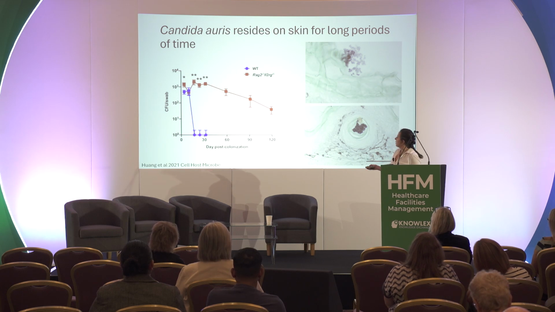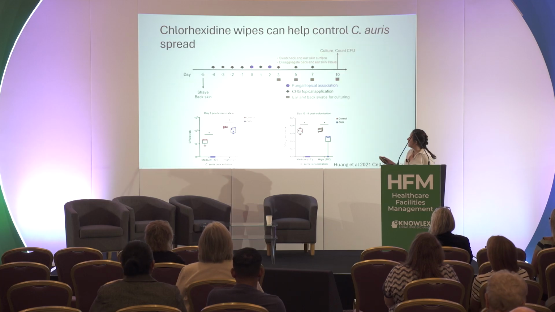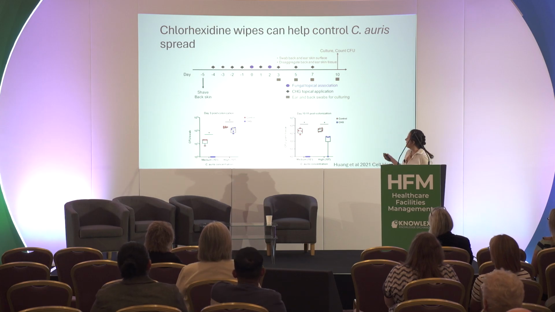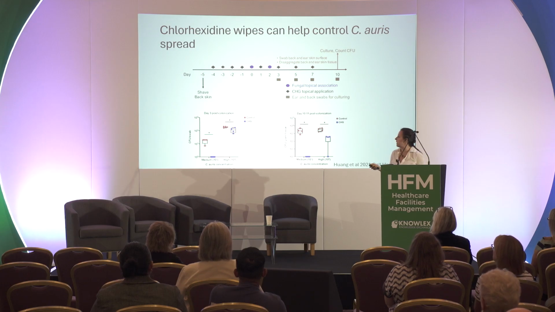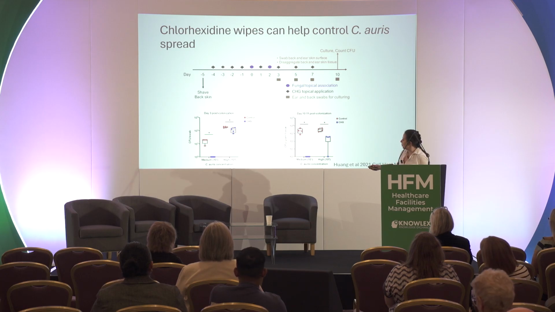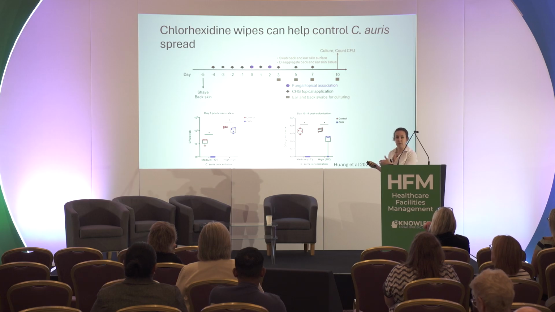One thing we explored to see if we could counteract this was chlorhexidine wipes. So quite commonly used, and so we did a sort of animal model, just a proof of principle, where we put the fungus on, and then we were doing these wipes with chlorhexidine, comparing it to mice that just got normal wipes, and then looked to see if we could get rid of Candida auris from the skin. And that's what these graphs are showing you here, comparing control wipes to chlorhexidine wipes at different time points. And what we found was that these immune deficient mice, which get very high burdens of fungus on their skin, can be more effectively controlled if you use the chlorhexidine wipes. So we put this forward as something that might be a good consideration if you suspect that you've got Candida auris outbreaks in your healthcare setting.